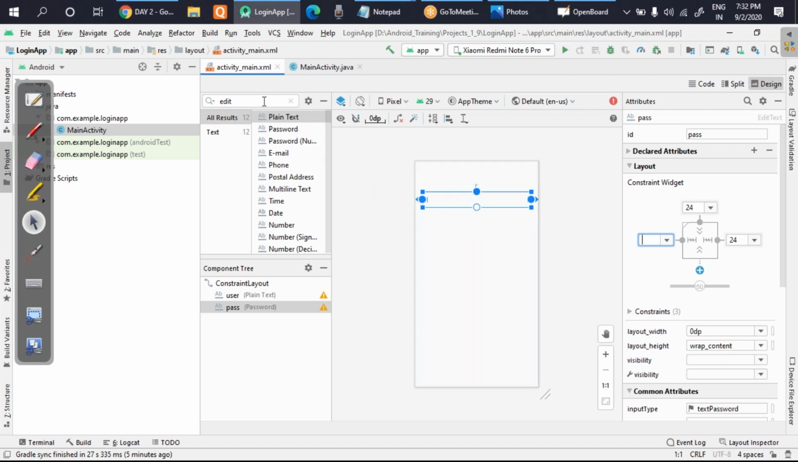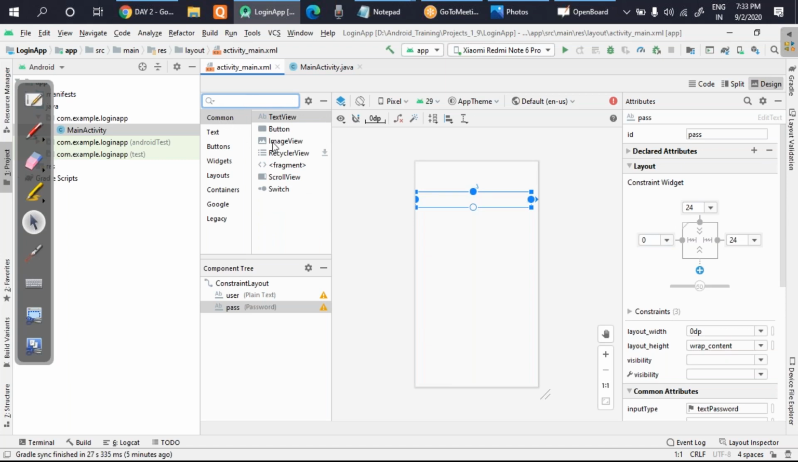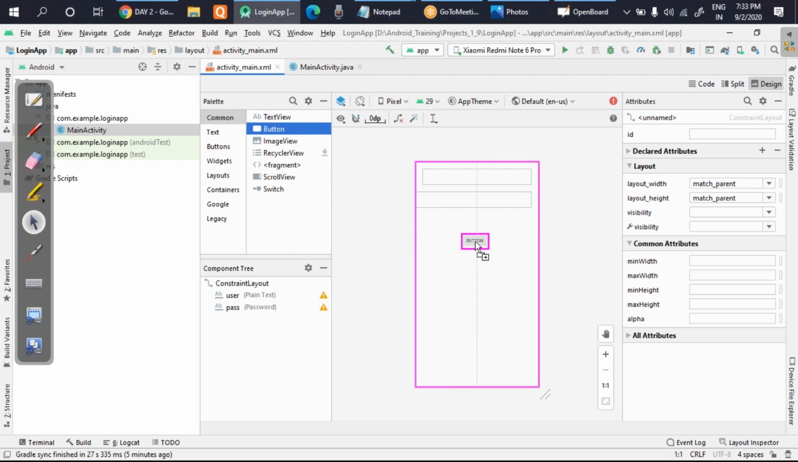Now I'll take one more component, that is button. Button is already present in the common part. All of you just look here. In the common section, the button is already present. You take this button and drag it here. Okay. Try to put it in the center.